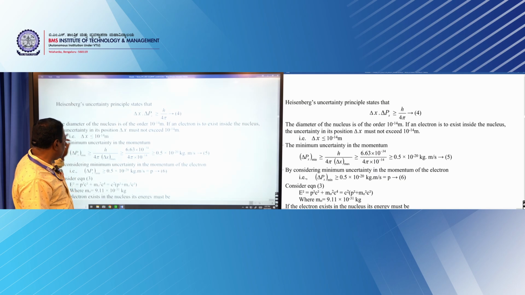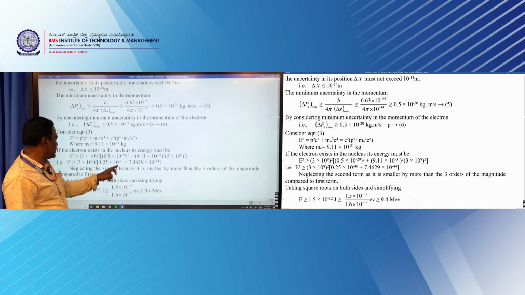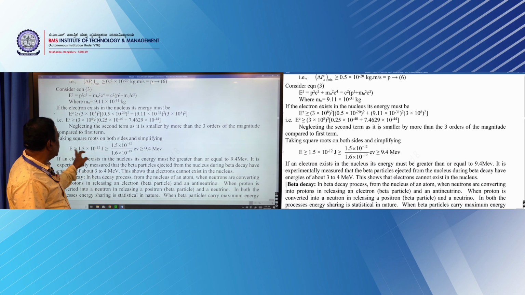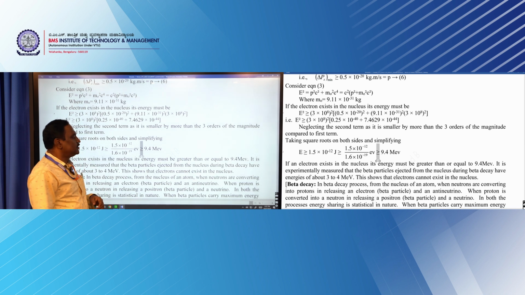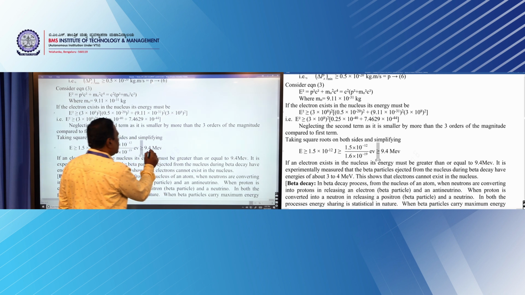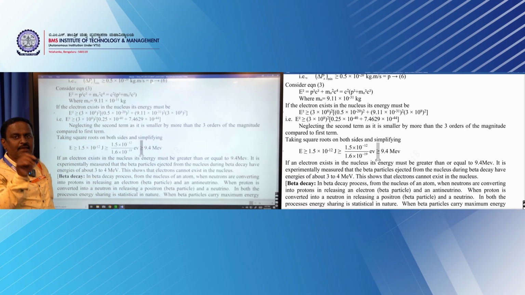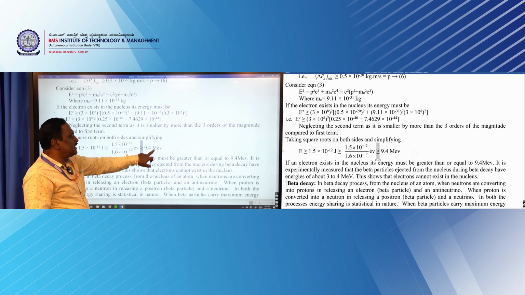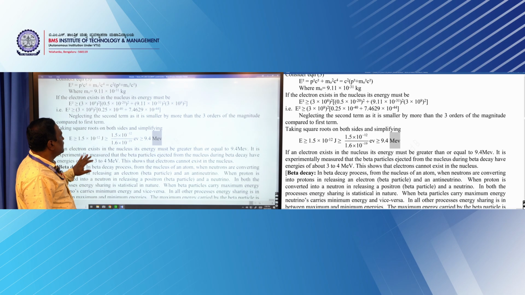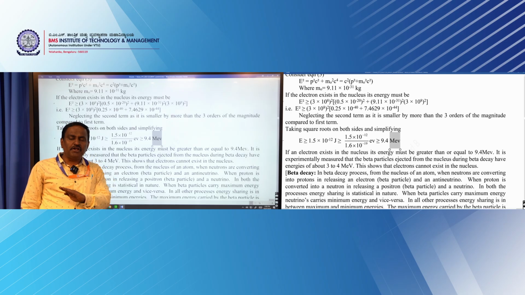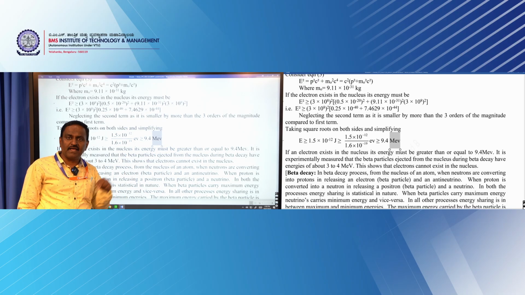Now, if we calculate the E value, the energy possessed by the electron in the relativistic case comes out as 9.4 mega electron volt. Here it should be capital V. Always when you write electron volt, write small e, capital V. And for mega, write capital M; if you write small m, it becomes milli. So, mega electron volt. In this way, in the non-relativistic case it is 95 MeV, and in the relativistic case it is around 9.4 MeV.